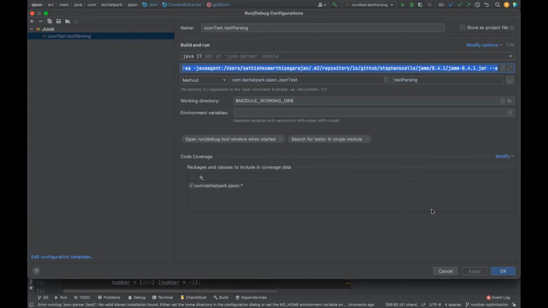Mostly before Java 8, all the agents will work straightforward. Actually, you will not face any problem. Only after Java 8, it's a problem. You need to explicitly give access to these agents. Agents are sensitive, right? So you need to give this add-opens. You see on my screen, add-opens, I have added, right? That you need to give. Apart from that, it will work with any JDK.